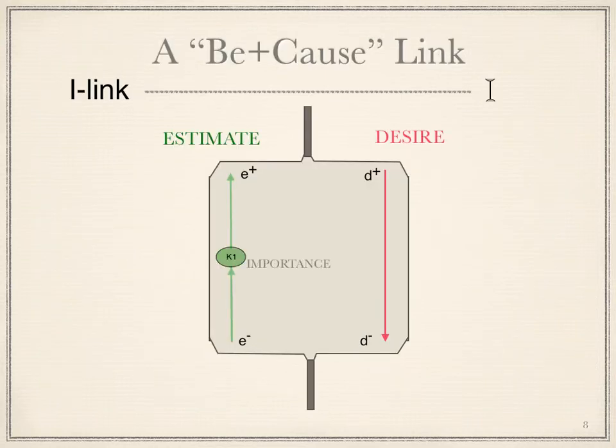I elements are links. In their simplest form, they merely relay estimates up and desires down. Estimates can be multiplied by a constant to increase their importance. Desires can be multiplied to increase the drive for them.